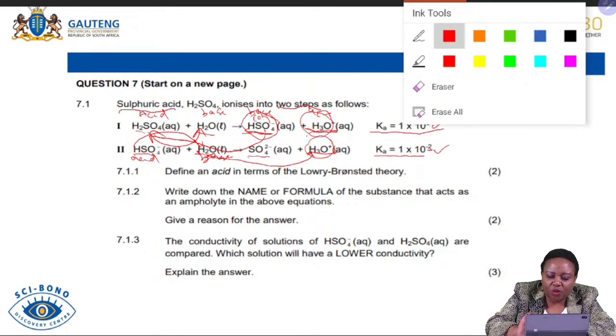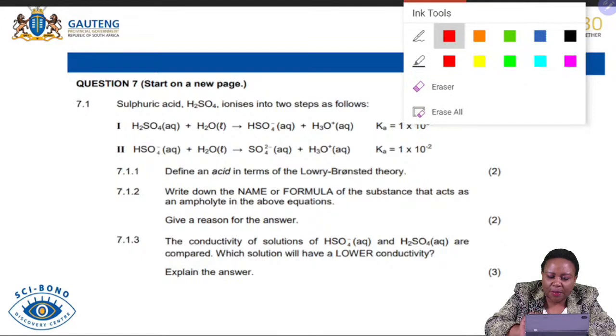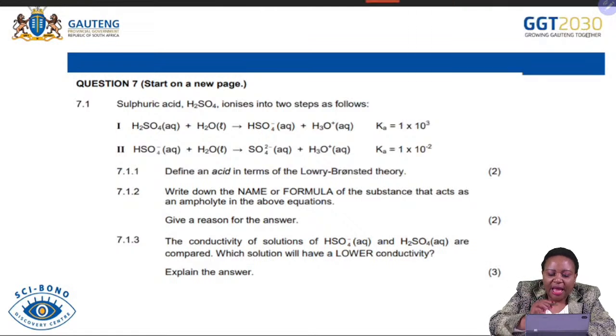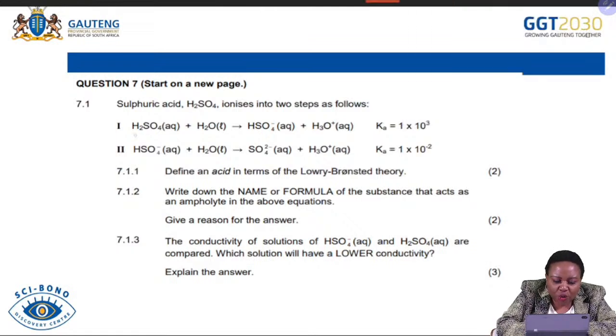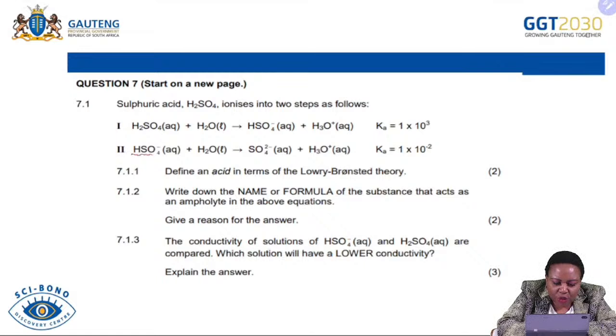Let me just remove all of this so that I can go back. Good. Now I want you to see that HSO4 minus is now becoming SO4 2 minus.